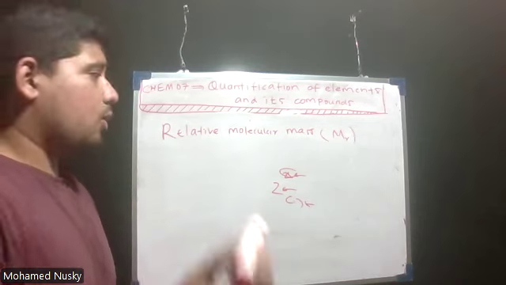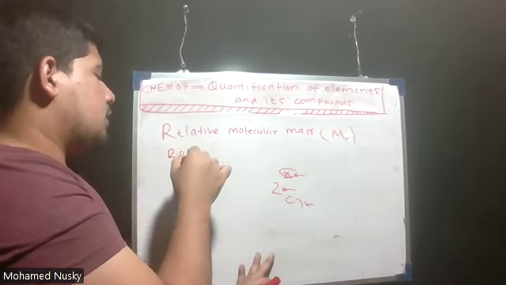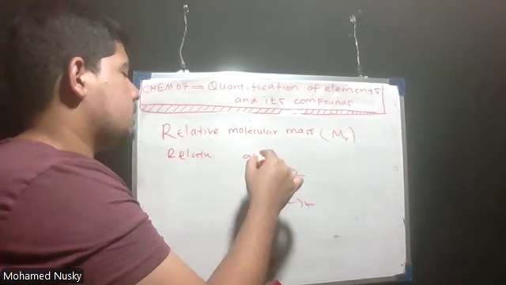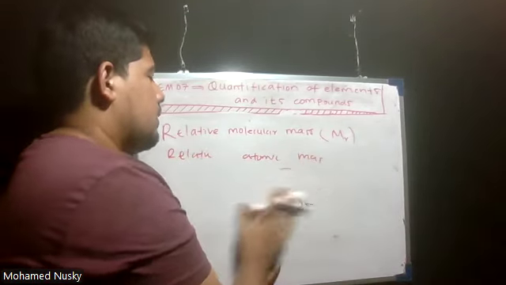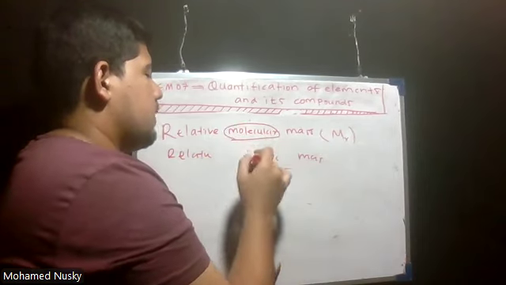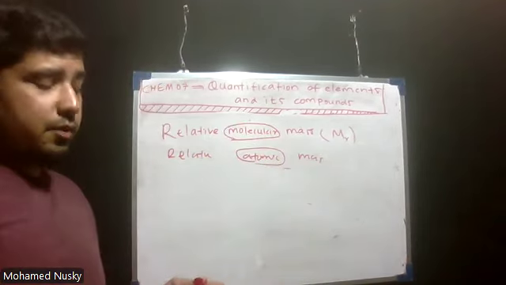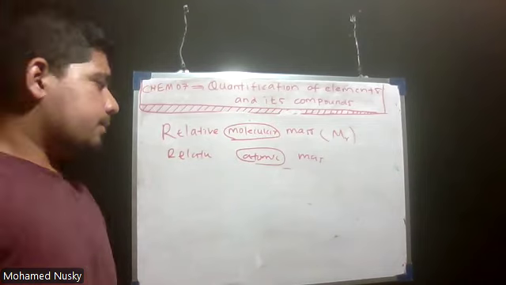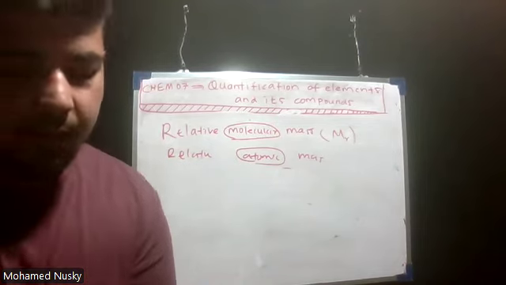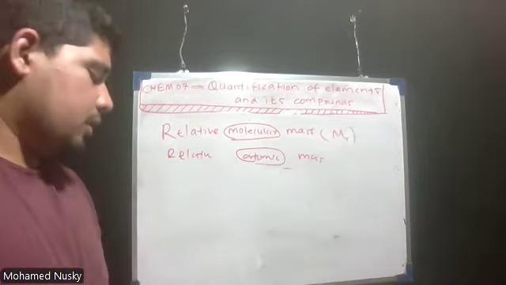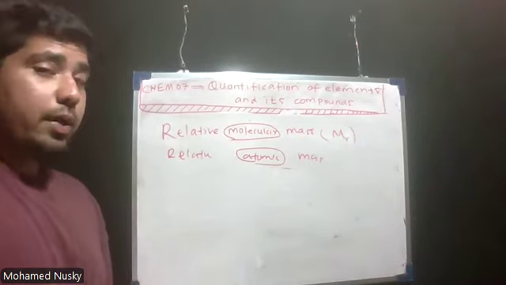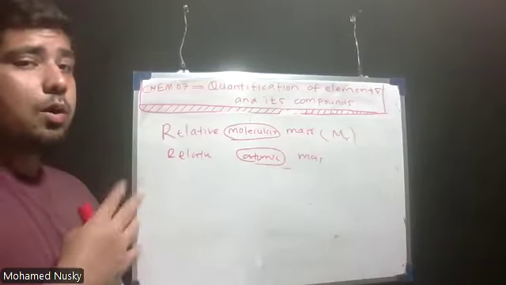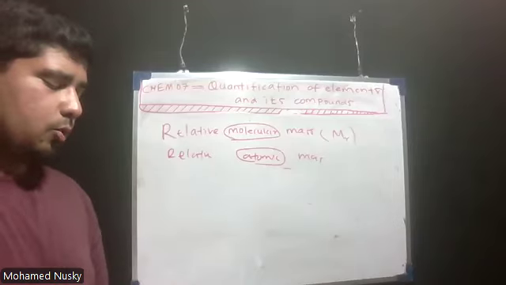What is the difference between them? Only this term differs. Now, what does relative atomic mass mean? Let me tell you the definition: how many times an atom of a given element weighs as much as 1 by 12 of the carbon 12 isotope.